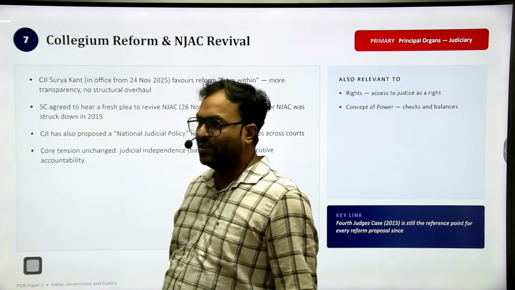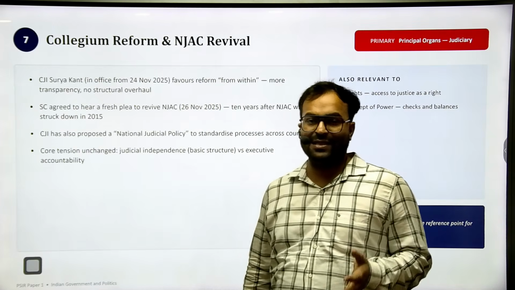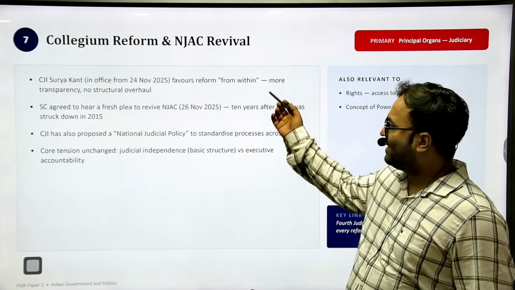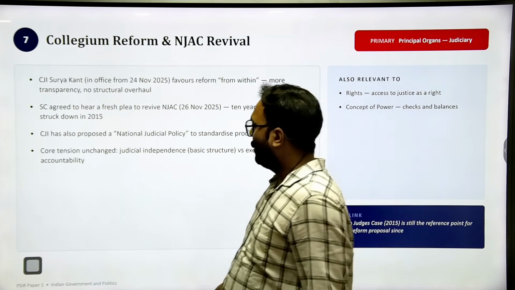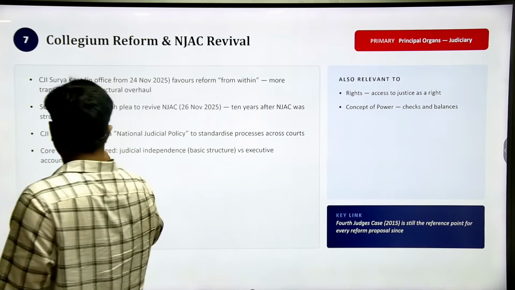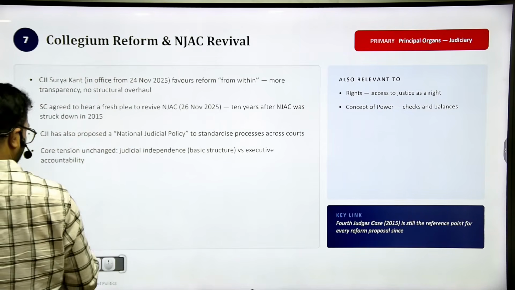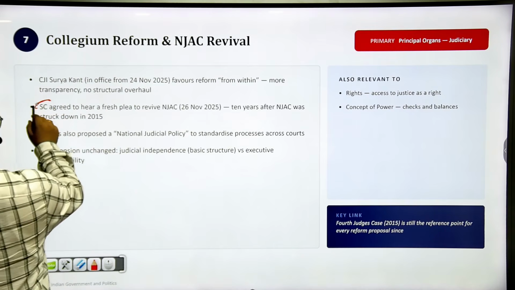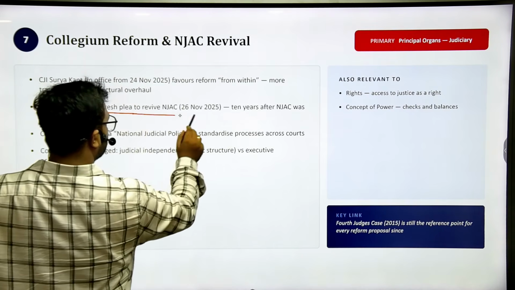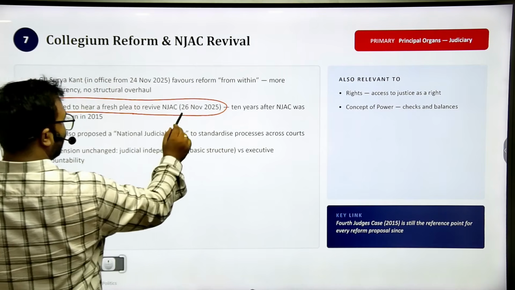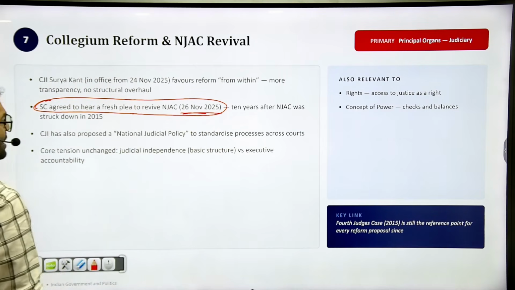Collegium reform. Collegium reform is an evergreen topic. NJAC is evergreen. NJAC revival. Last year, the Supreme Court agreed to hear a fresh plea to revive NJAC. The Supreme Court itself agreed to hear a fresh plea to revive NJAC. The date was 26 November 2025.